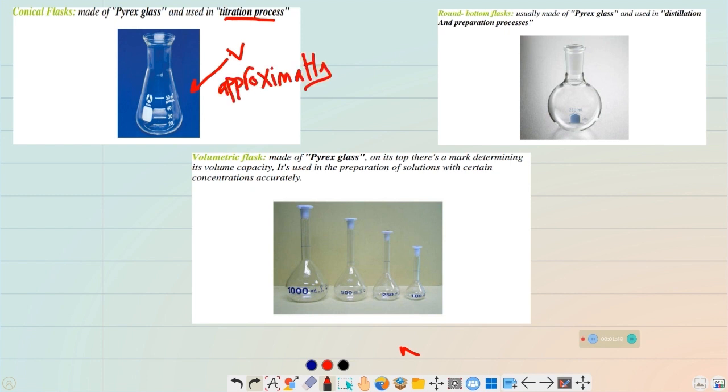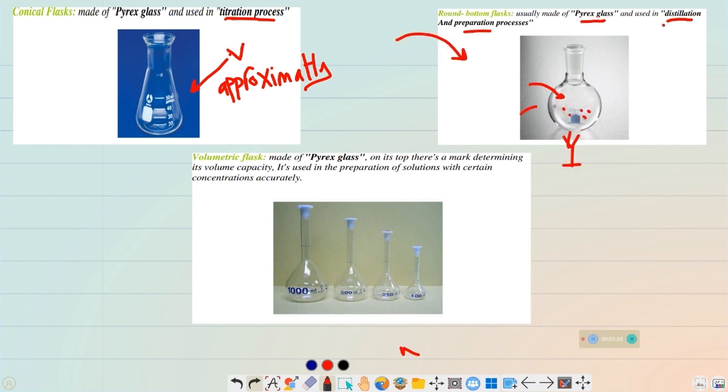but approximately. The second type is the round bottom flask, which is also made of Pyrex glass. And it must be made of Pyrex because Pyrex is the glass that resists heat. And the process of distillation, which is the usage of this device, requires heat. So distillation is the process in which there is a liquid inside the round bottom flask and there is a source of heat boiling this water.